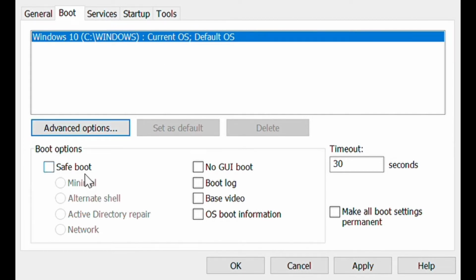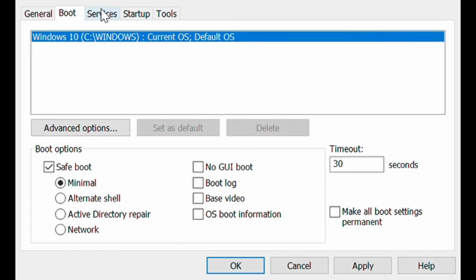Safe boot option. And you can select No GUI boot and OS boot information. And you can select minimal, or select make all boot settings permanent. And this is the timeout.